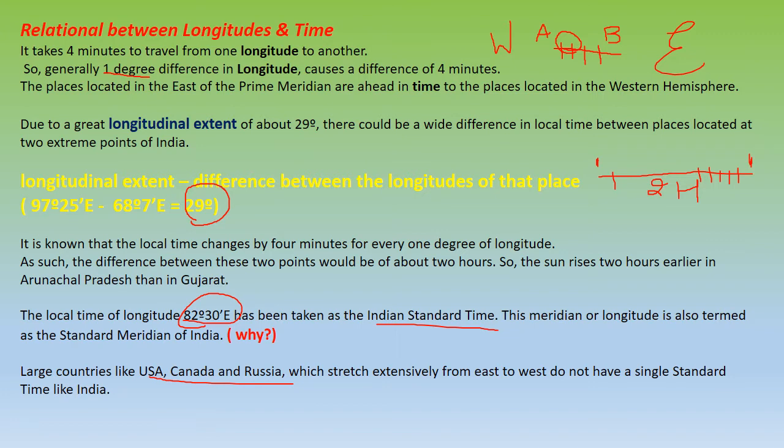This is 82 degree 30 minutes east, which has been taken as Indian Standard Time. This longitude passes through Mirzapur in Uttar Pradesh. This also we have done in the previous chapter. But there are countries like the USA, Canada and Russia which stretch extensively from east to west, so they don't have a single standard time like India. In India there had been a discussion to have different time zones, but still we are sticking to this single time zone only.